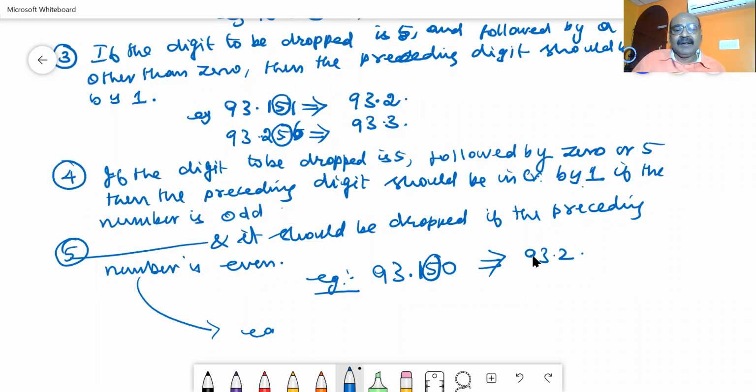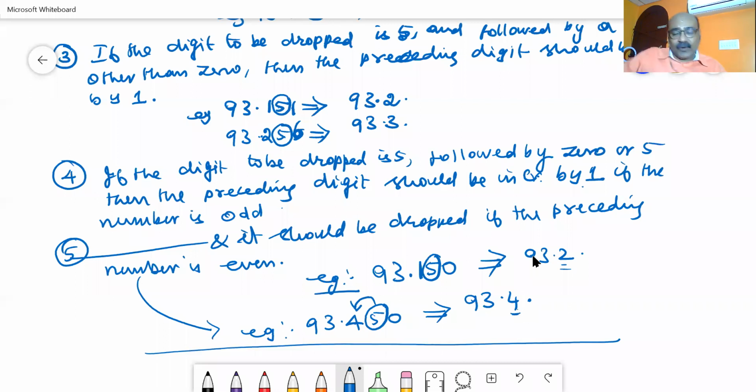At the same time, for this I can give an example. If you are considering 93.450, then the dropped digit is 5. I have to look at the preceding digit, and if the preceding digit is even, you drop this, with no change in that number: 93.4. If it is 5, the resulting number should be even. These are the rules for rounding off.